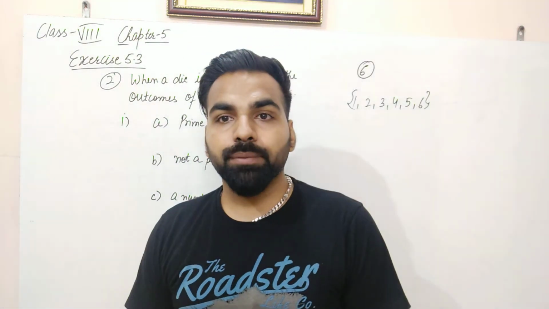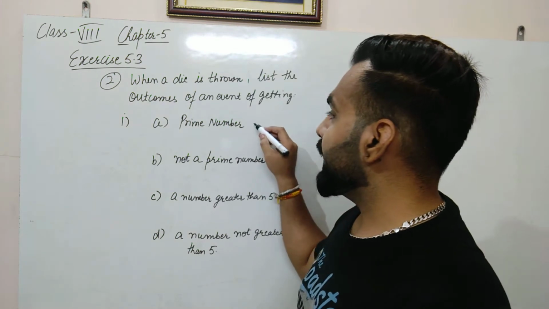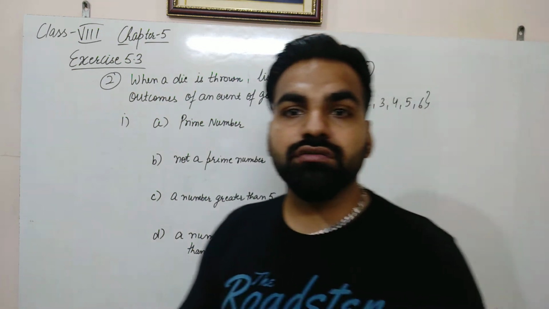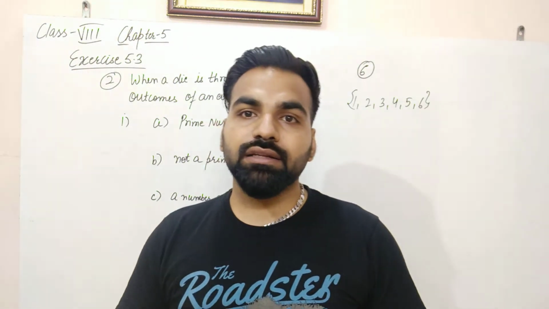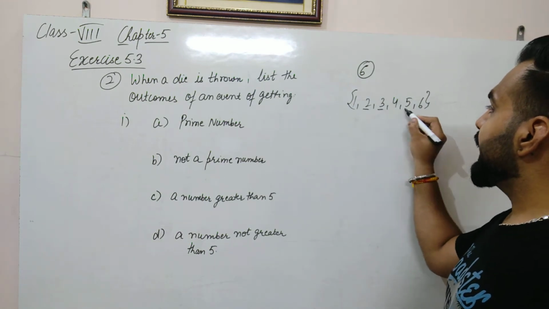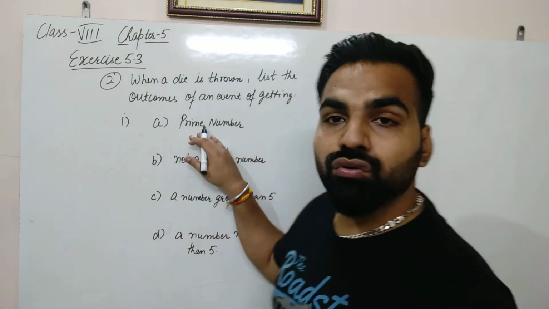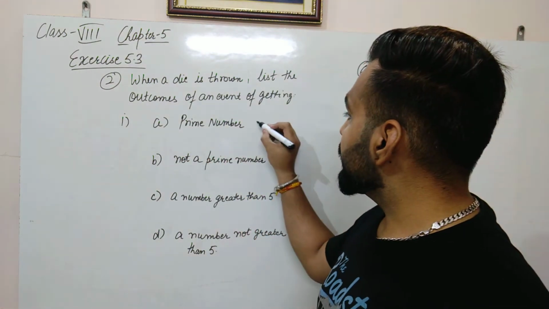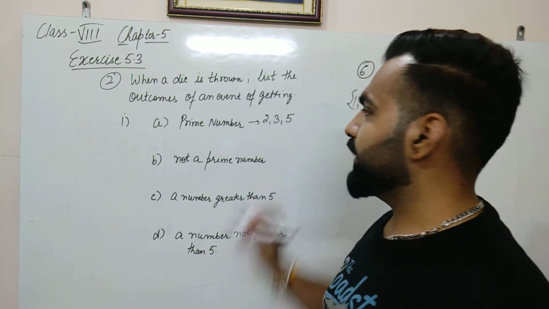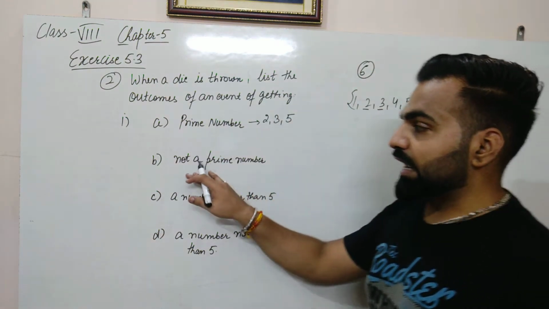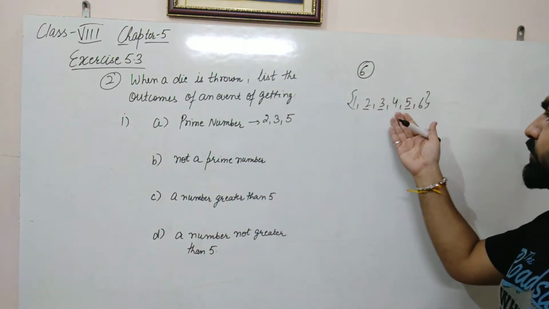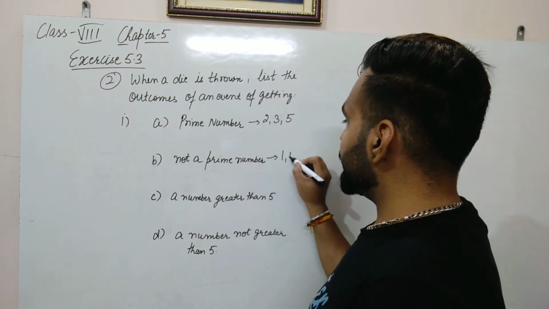of getting a prime number. So see how many prime numbers are there from 1 to 6. Prime numbers are those which have only two factors, 1 and the number itself. So in total there are 3 prime numbers here: 2, 3 and 5. So we have to list the outcomes of getting a prime number. The outcomes will be 2, 3 and 5. Clear? 1 is not a prime number. These 3 are prime numbers, so the rest of the numbers are 1, 4 and 6.